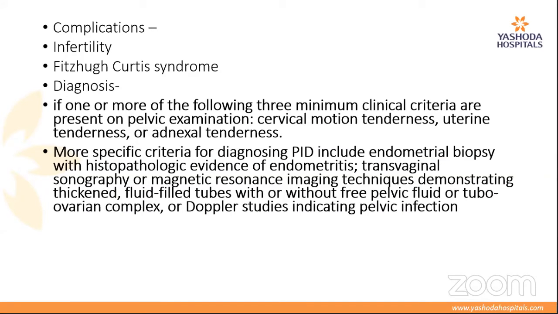Once we have diagnosed, we start them on antibiotics. We have specific guidelines, and we have identified gonococci and chlamydia. So we give antibiotics which cover these organisms as well as anaerobes. We have regimens where we can give either a cephalosporin with metronidazole combination, or a fluoroquinolone with doxycycline and metronidazole combinations.